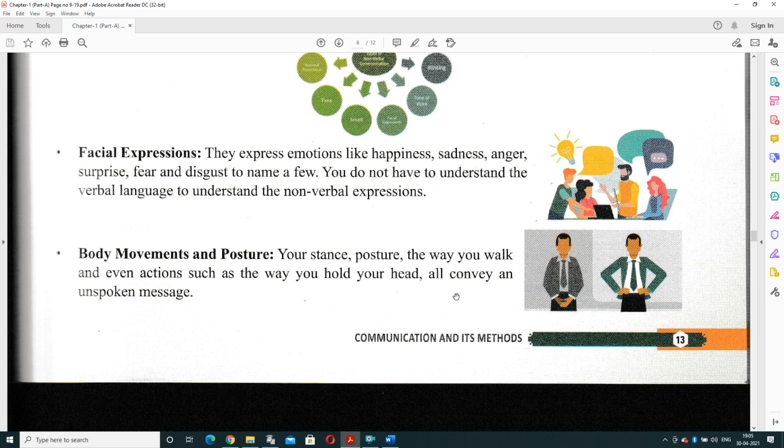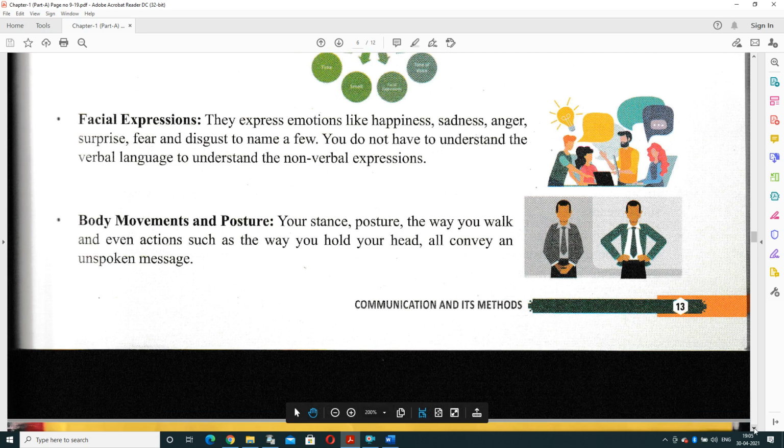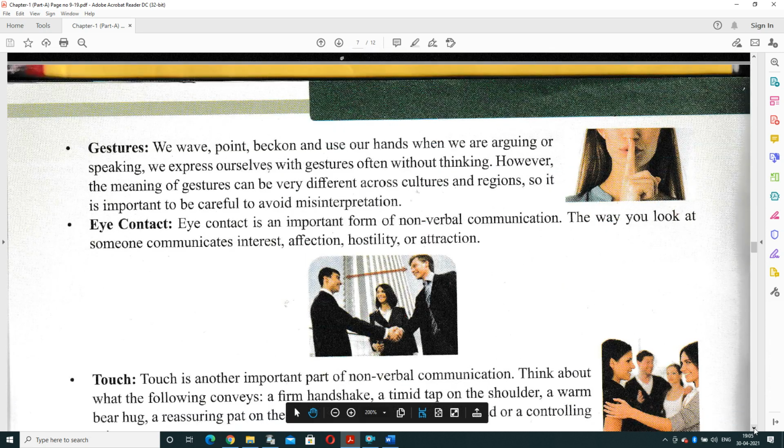Body movements and postures: your stance, your posture, the way you are walking, you are talking, even your actions, all depend upon how you hold your head. All convey an unspoken message. It means how you are expressing yourself in front of others, which type of gestures you are presenting.